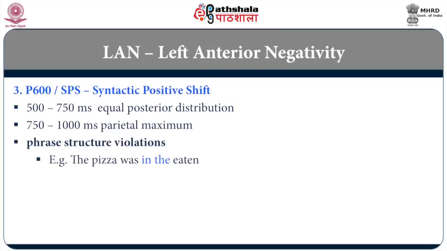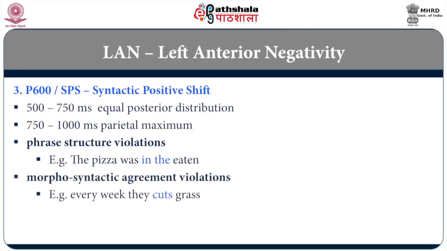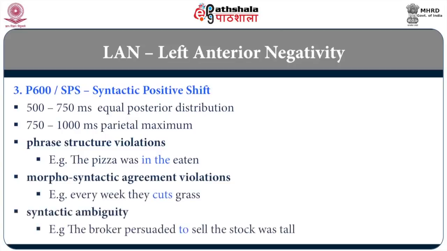P600 occurs when you hear sentences like, the pizza was in the eaten. Morphosyntactic agreement violation also sometimes, every week they cuts grass. Syntactic ambiguity, the broker persuaded to sell the stock was tall. There the to is ambiguous, so you think about these sentences and you associate with each of the morphosyntactic processing, how brain is differentiating different types of violations and showing it through different types of ERPs.